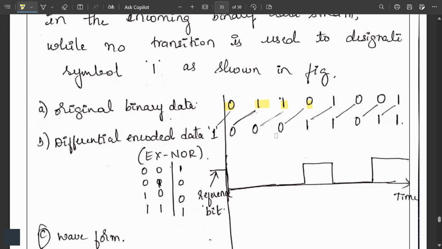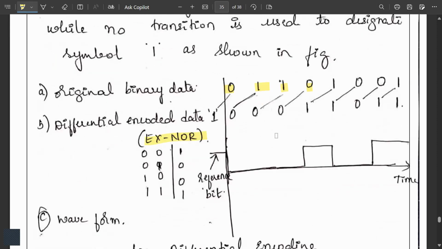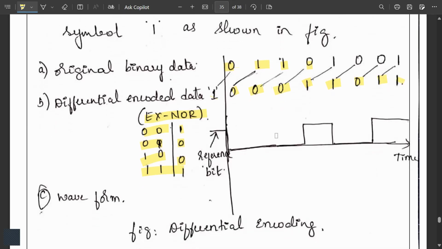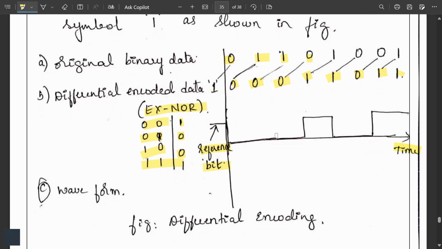Differential encoding data, that is, we use an XOR. For 0, 0, it is 1; 0, 1, it is 0; 1, 0 means 0; 1, 1 means 1. So this is how we compare it with the reference bit. For the 0, 1, it is 0. Now for the 1, 0, it is 0. For the 0, 0, it is 1. For the 1, 1, it is 1. Again 0, 1, it is 0. So based on that, you have to draw the waveform with the reference bit versus the time.